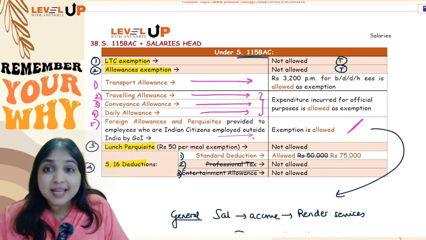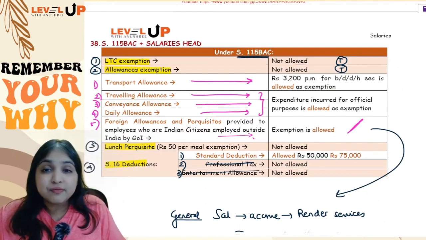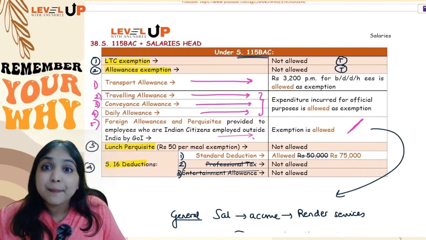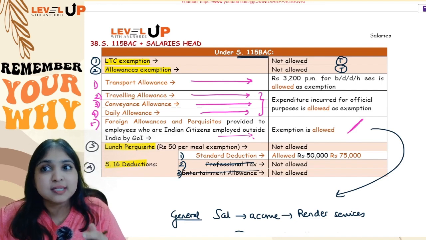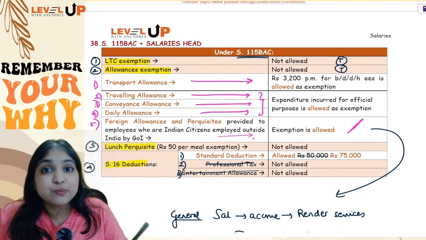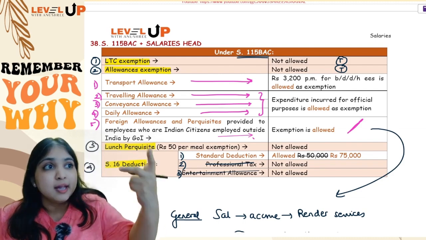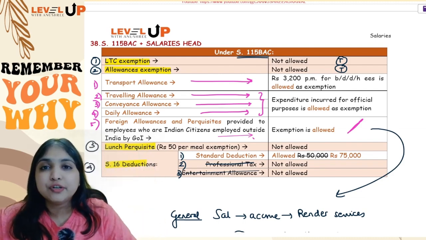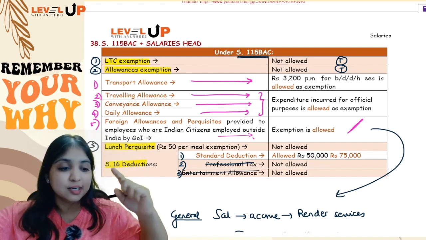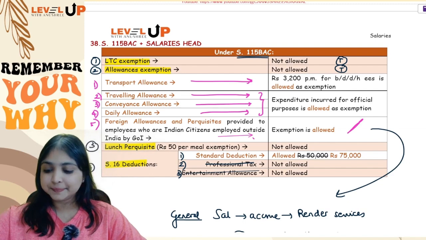Okay. That's it guys. So with this we are done with our revision of our entire salaries head, and the best part about this revision was it was not a very bookish revision. If you've noticed, this revision was more from exam point of view, the kind of adjustments which they ask in the exam, okay, it is all those points which got covered for you through this revision. I'll close this over here. I'm hoping you're nice and confident with your salaries head.